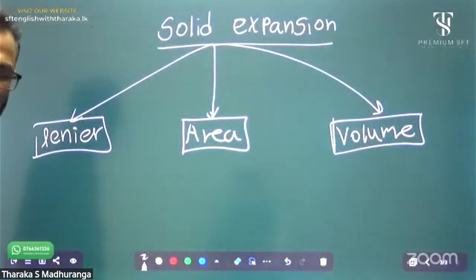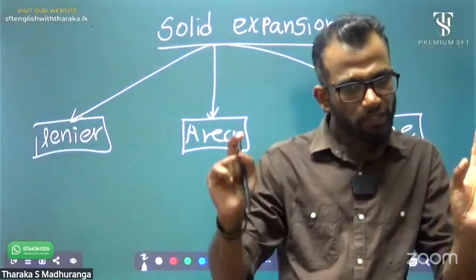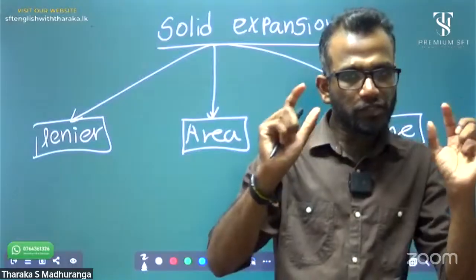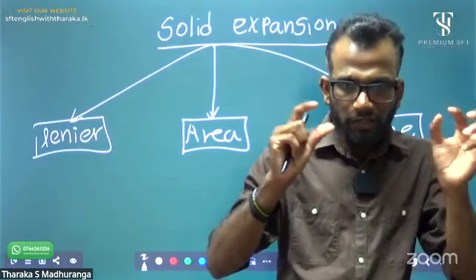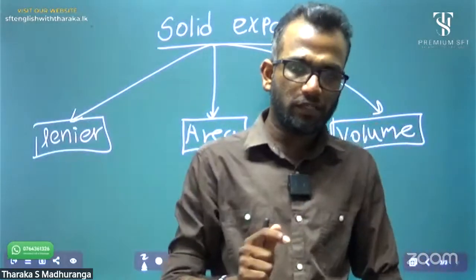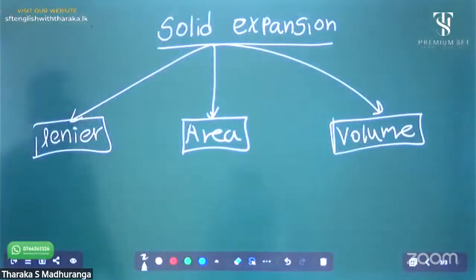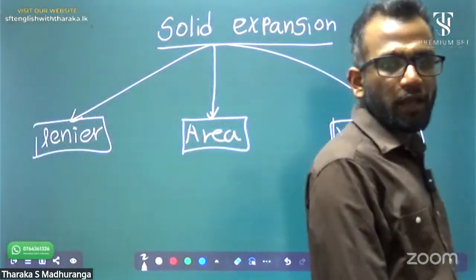Okay, remember the classification. Thermal expansion according to material type has mainly three types: solid expansion, liquid expansion, and gas expansion. Solid expansion again has three types: linear expansion, area expansion, and volume expansion. Okay?